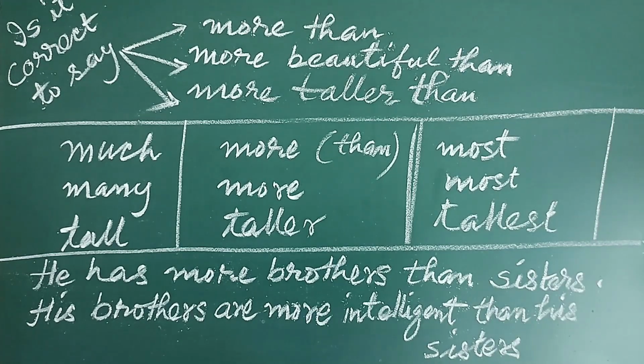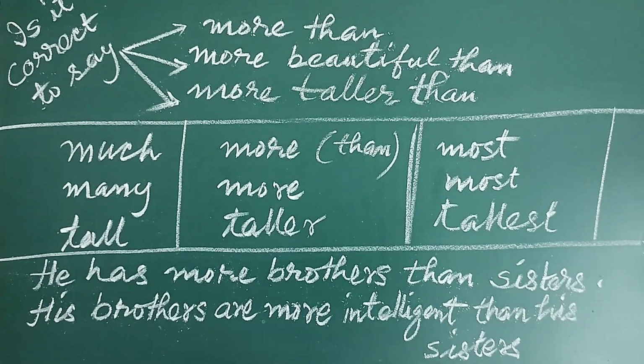In the last class, we have seen that an adjective can have three forms, that is called three degrees. The base form, the original form, is the positive degree, the converted form is the comparative degree, and again the superlative degree. In this way, we have got three different forms of an adjective. And again we have seen that some adjectives do not have three forms. They exist only in the positive degree. That means they don't have the comparative degree and they don't have the superlative degree.